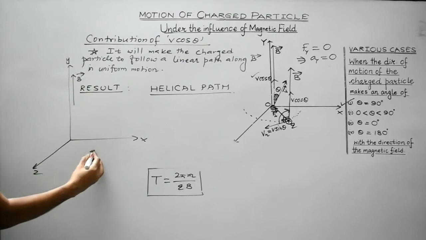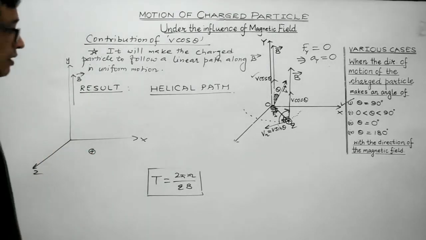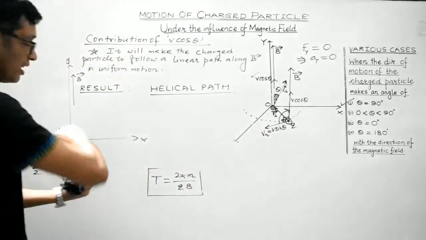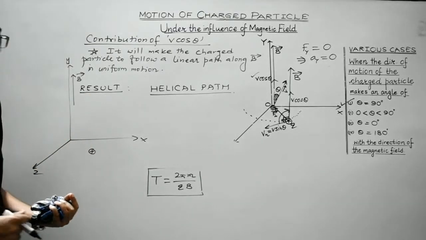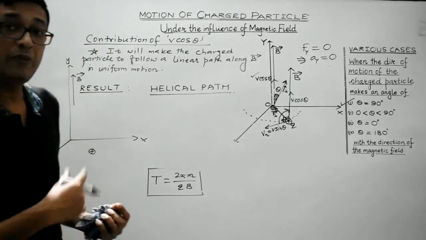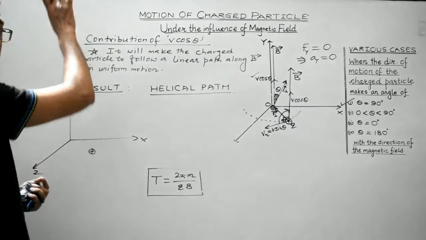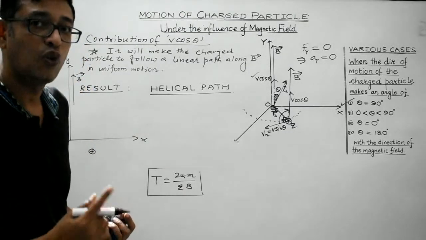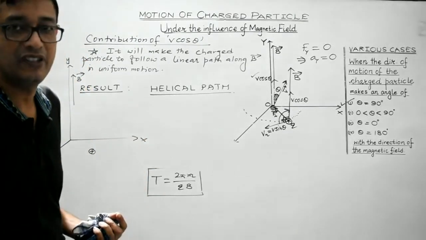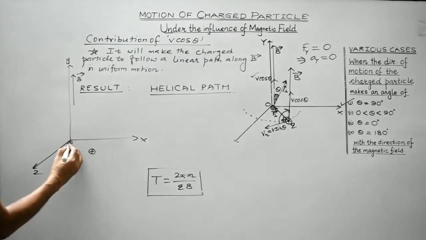So what happens is, the v sin theta component will make the charged particle follow a circular path. The v cos theta component will make the charged particle follow a linear path along the y-axis, that is along the direction of the magnetic field. So it will be like this.